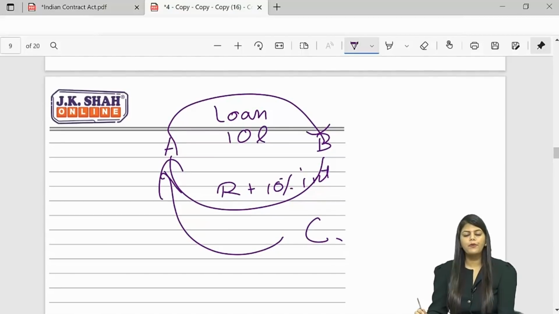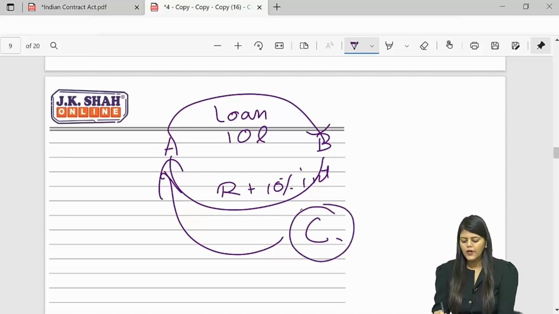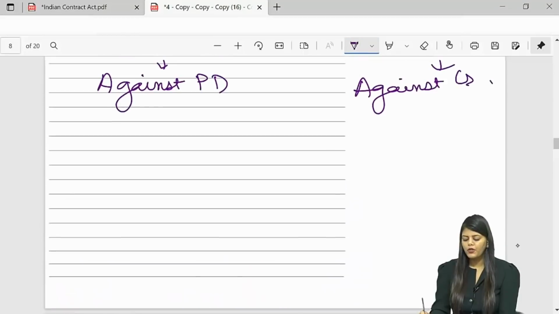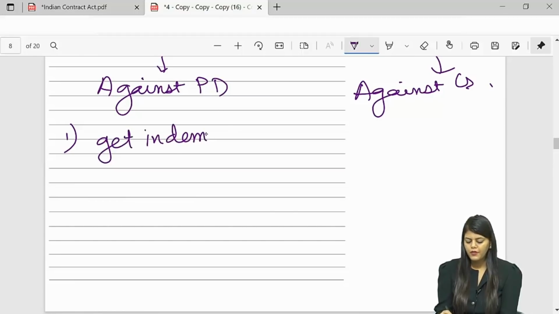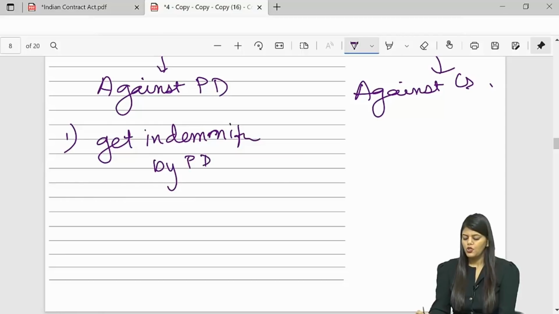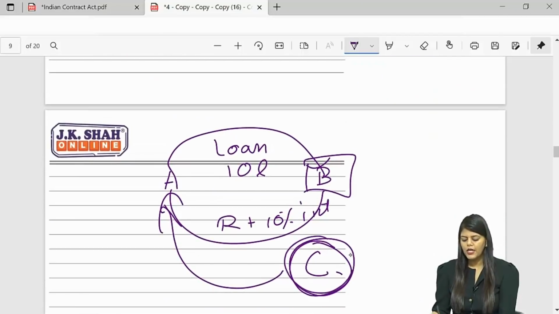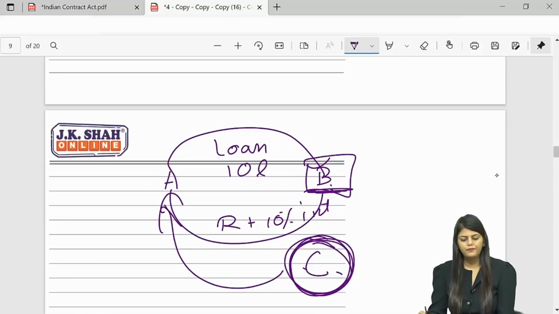Now in this particular case, bacha, what are C's rights against B? First one, even if I don't tell you, you should be remembering this. Bacha, surety has a right to get indemnified. I told you, section 145. So surety has a right to get indemnified by the principal debtor. So if this surety incurs any expenses because of the PD, B will have to compensate him.